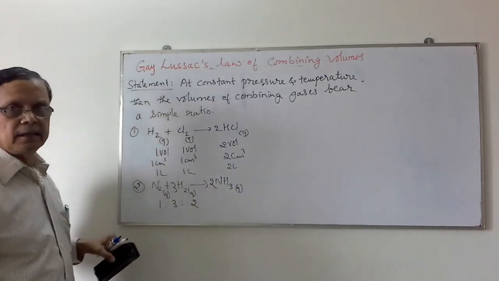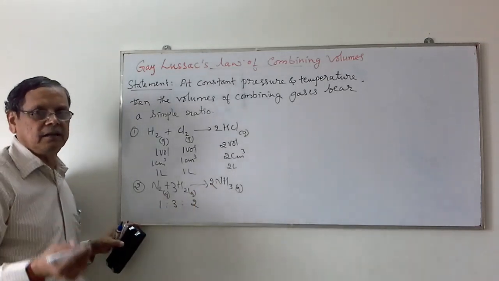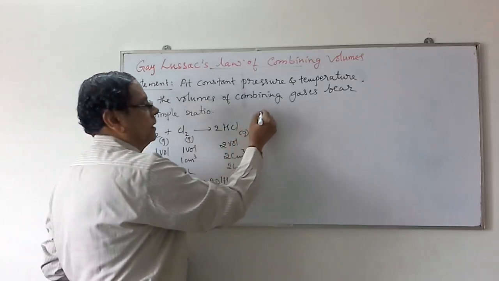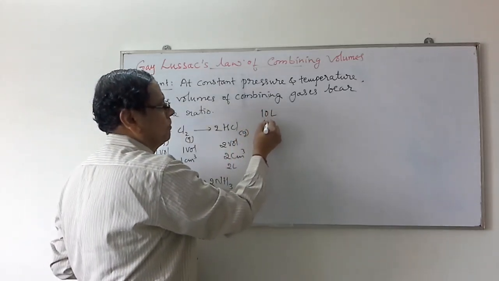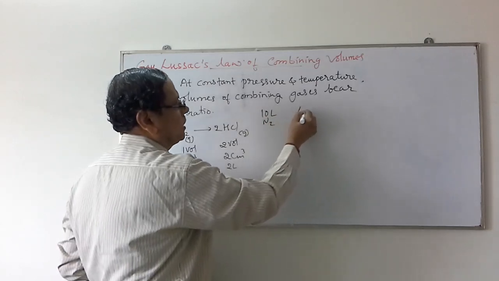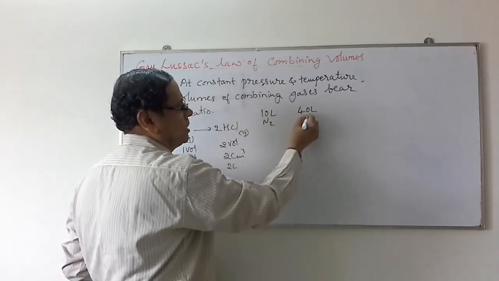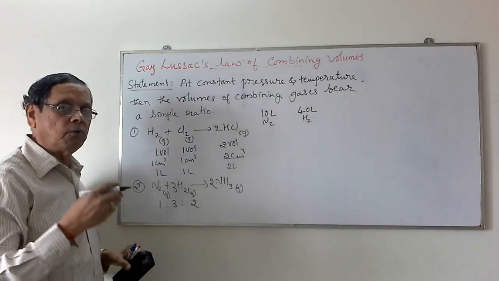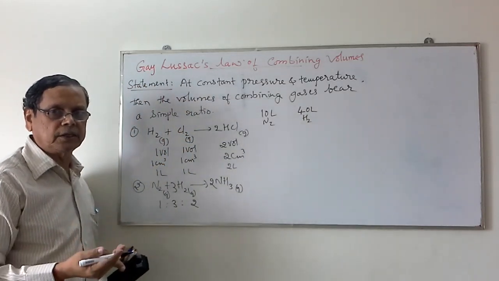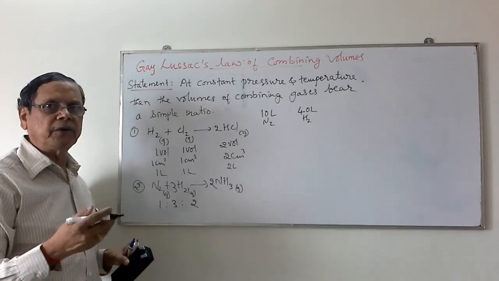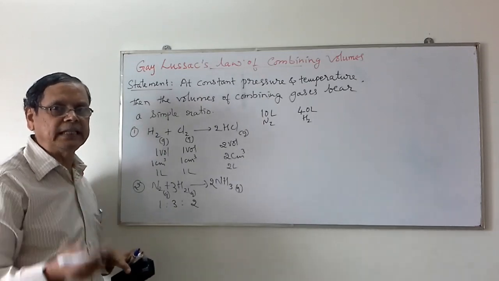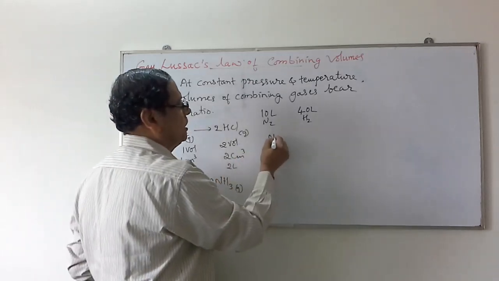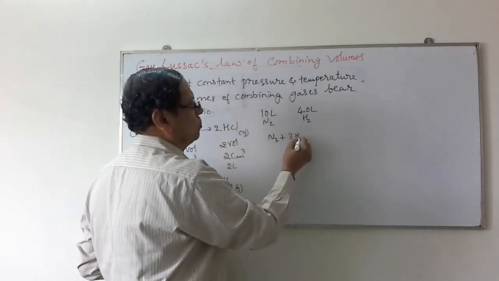If you consider additional information regarding this, suppose I take 10 liters of nitrogen and 40 liters of hydrogen, then if you are asked to write the volume of ammonia produced and the volume of gaseous substances present in the vessel, then according to this reaction N2 plus 3H2 giving rise to 2NH3.